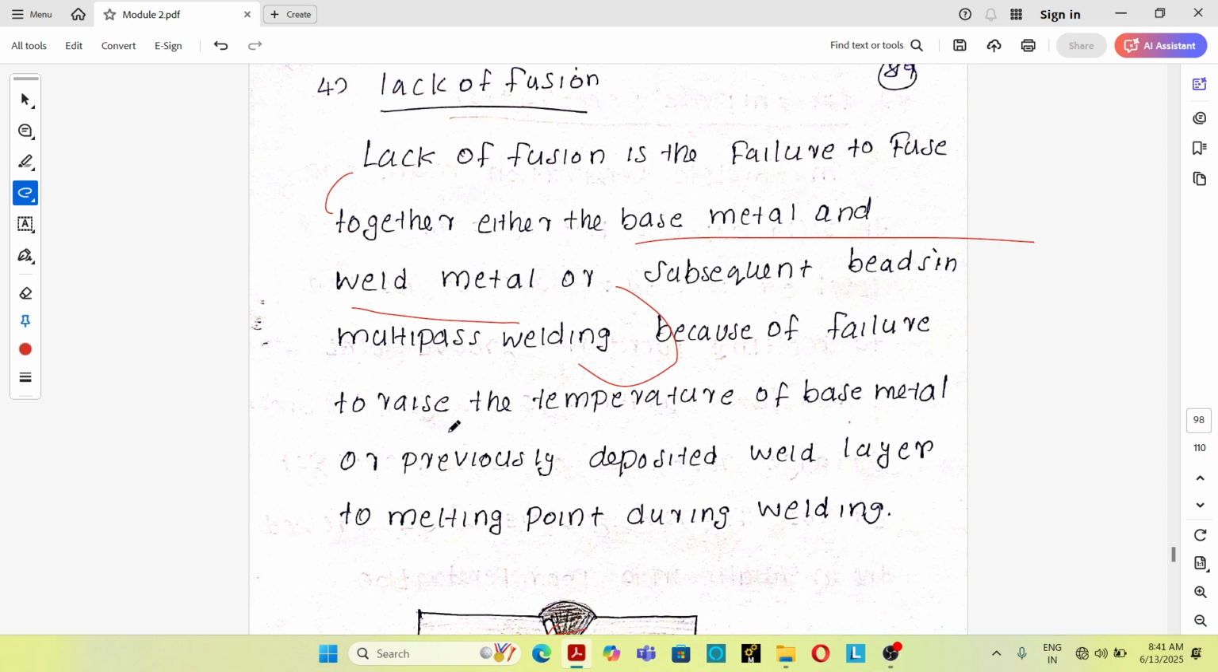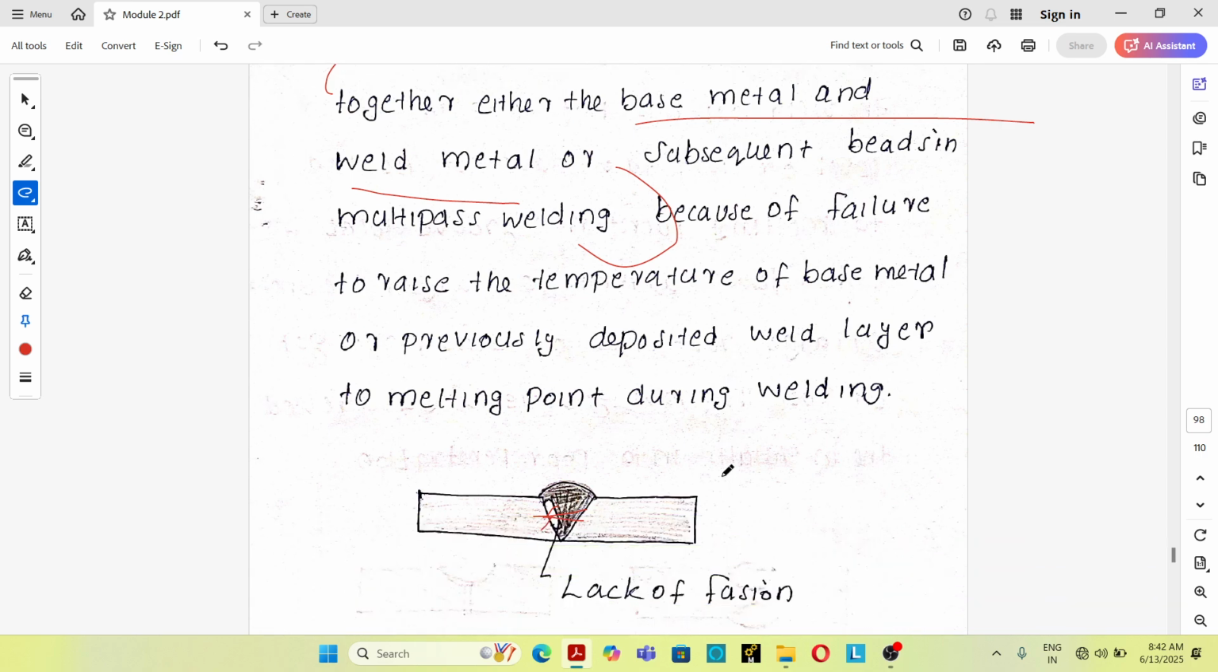See, the reason is failure to raise the temperature of base metal or previously deposited weld layer to melting point during welding. That's the main reason for the lack of fusion welding defect. Okay.